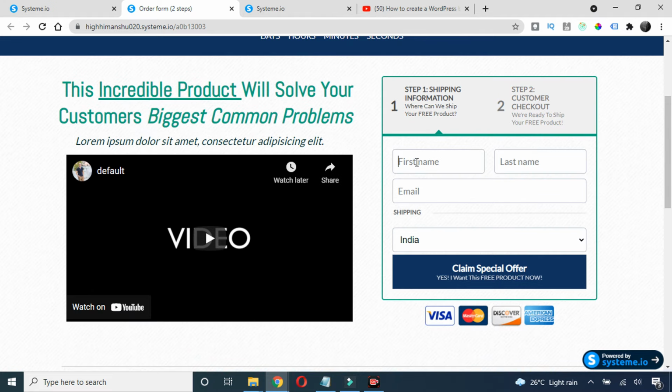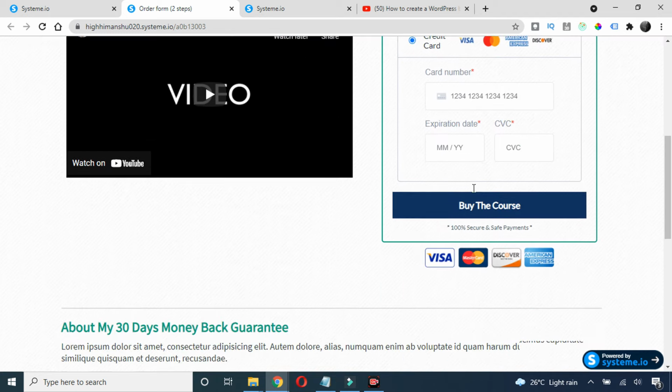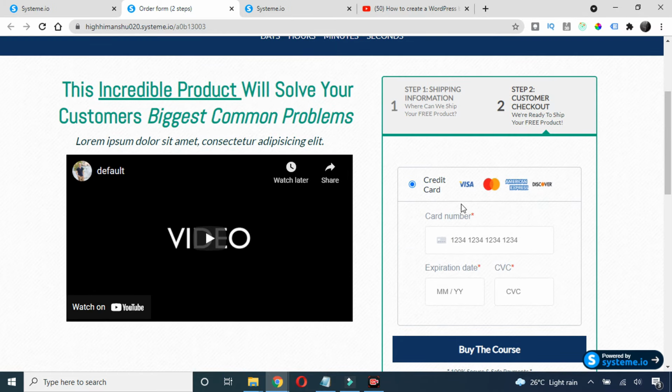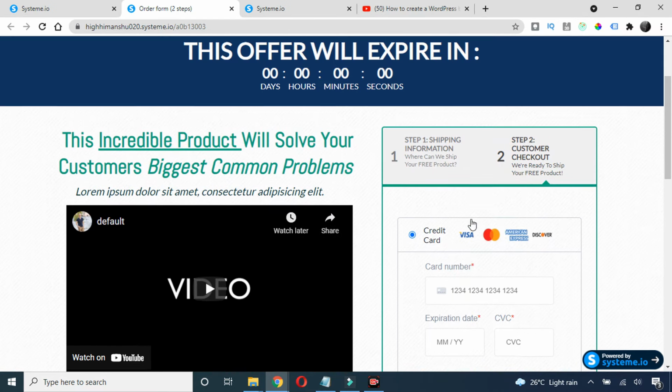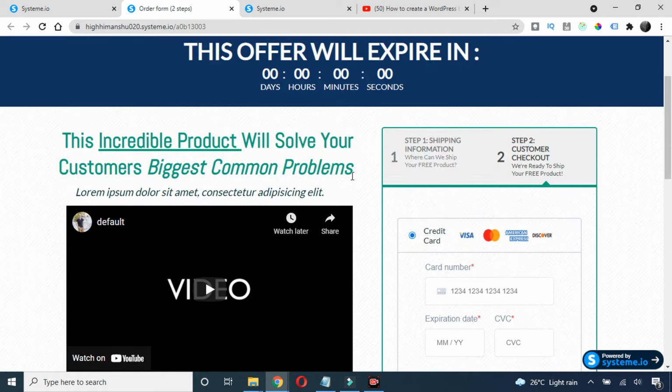Now here let's say I enter any name and click on claim special offer. Now you can see it's saying to enter your card details, but we don't have the coupon yet. I think it's not added, so let's check that. I'll go back again.